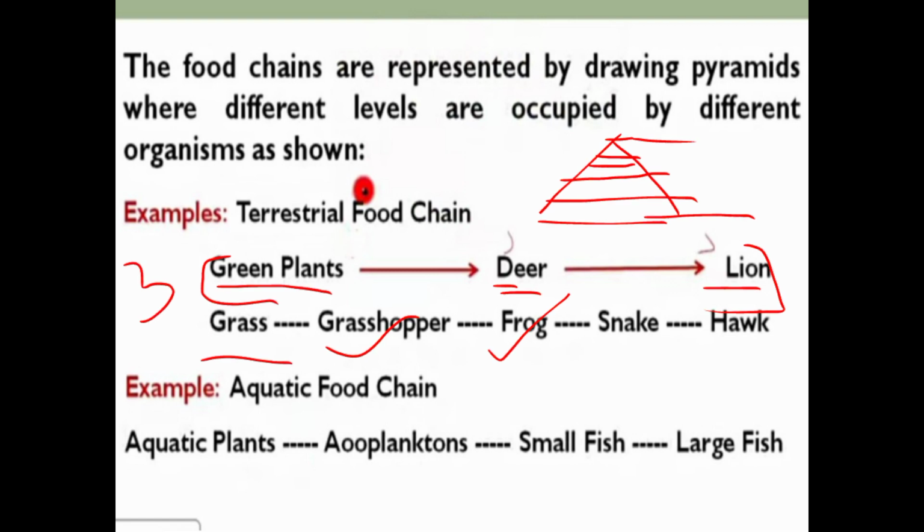Then its frog is eaten by the snake, which is the tertiary consumer, and the snake is eaten by the hawk, which is a predator. So this food chain consists of 5 trophic levels.